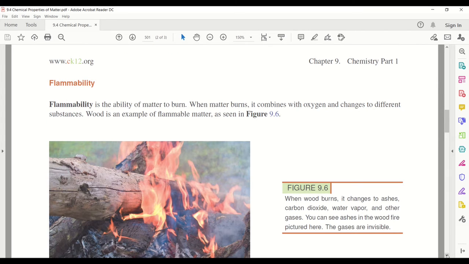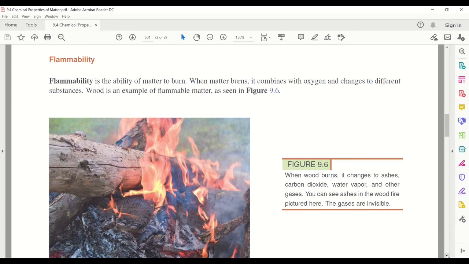Flammability. Flammability is the ability of matter to burn. When matter burns, it combines with oxygen and changes to different substances. Wood is an example of flammable matter, as seen in Figure 9.6.